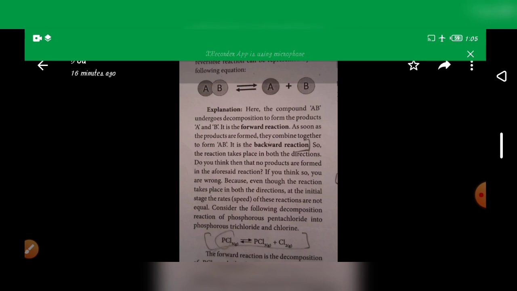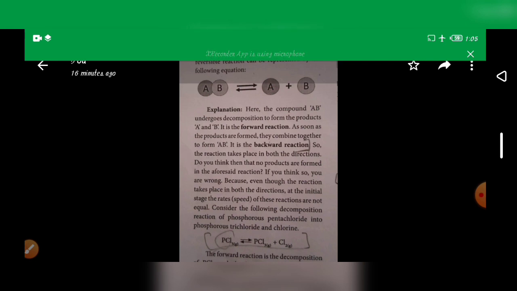Do you think that no products are formed in the aforesaid reaction? If you think so, you are wrong, because even though the reaction takes place in both directions, at the initial stage the rates of the reactions are not equal.